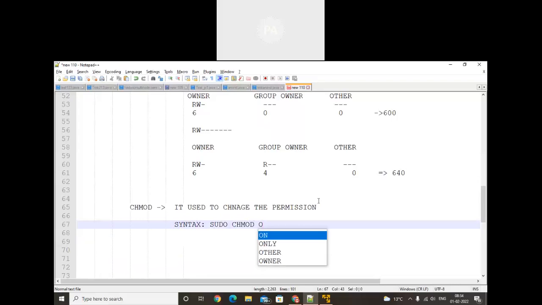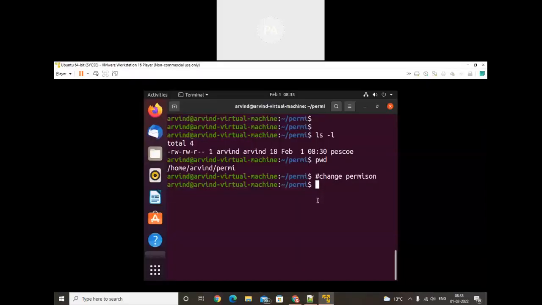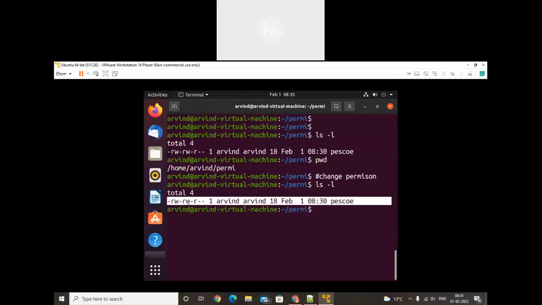Okay. Right now, if you want to check the permission, I want to remove the permission for the group owner and other. So what should I do? I will use group owner. And here we need to check the permissions one more time. With ls, read write is already available here, and read only is available here.